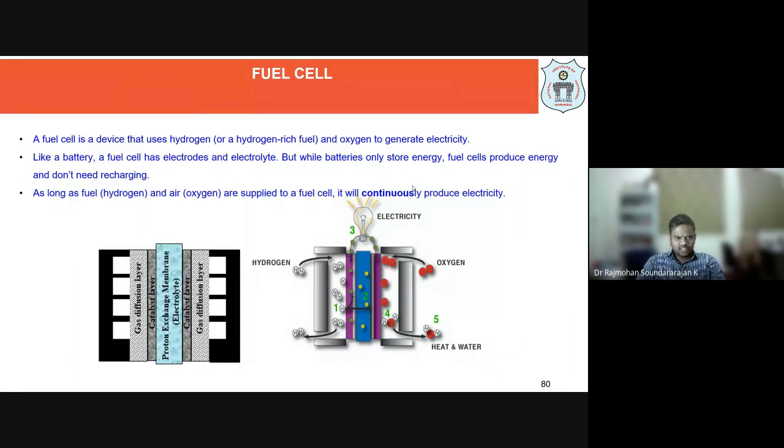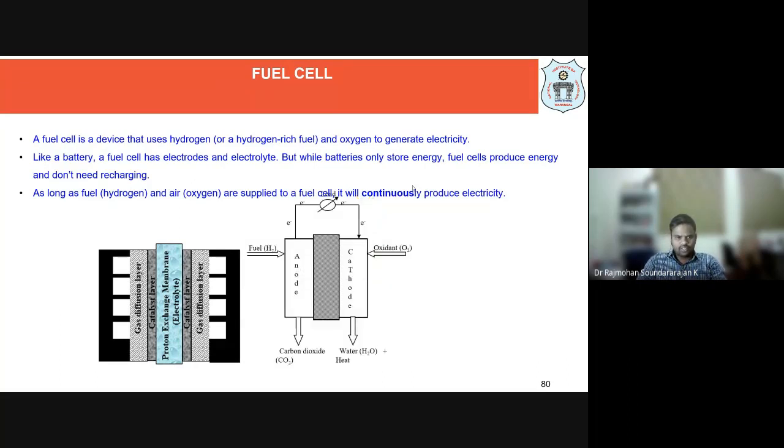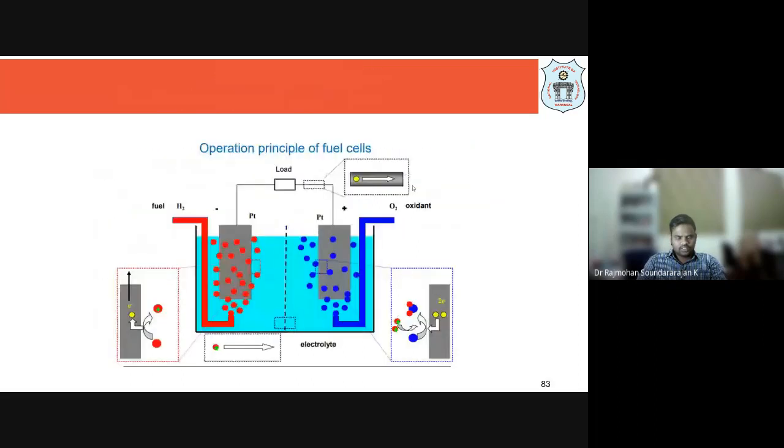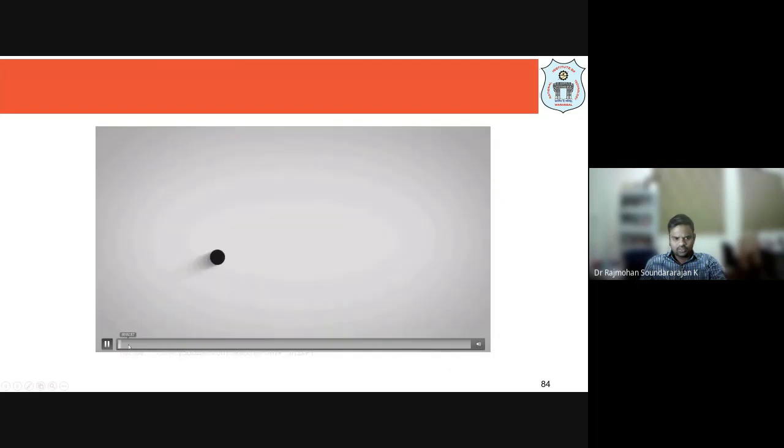To summarize, a fuel cell is a device that uses hydrogen and oxygen to generate electricity like a battery. It also has electrodes as well as electrolytes. Batteries only store energy, whereas a fuel cell keeps producing energy and doesn't need any recharging. As long as we supply the fuel, hydrogen, and the oxidant, air, there will be continuous generation of energy. There are some challenges associated with it, which we'll discuss in detail in the next class.